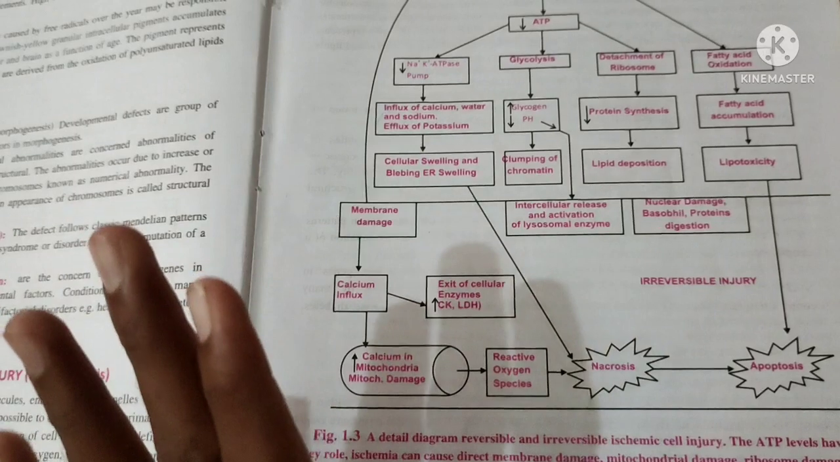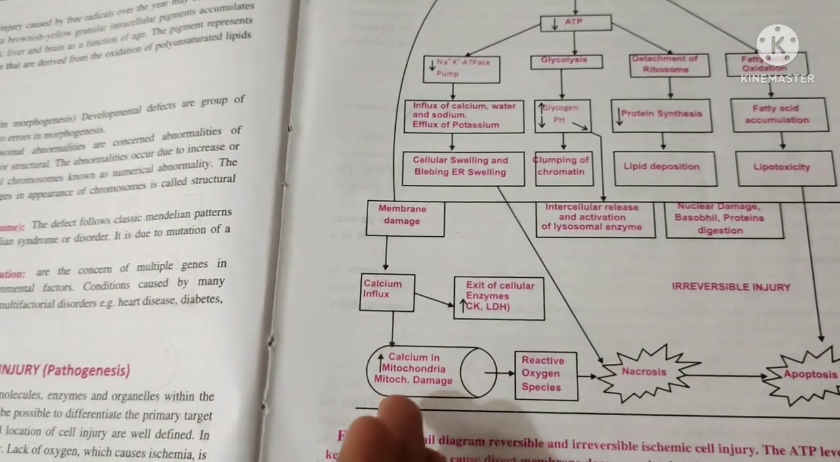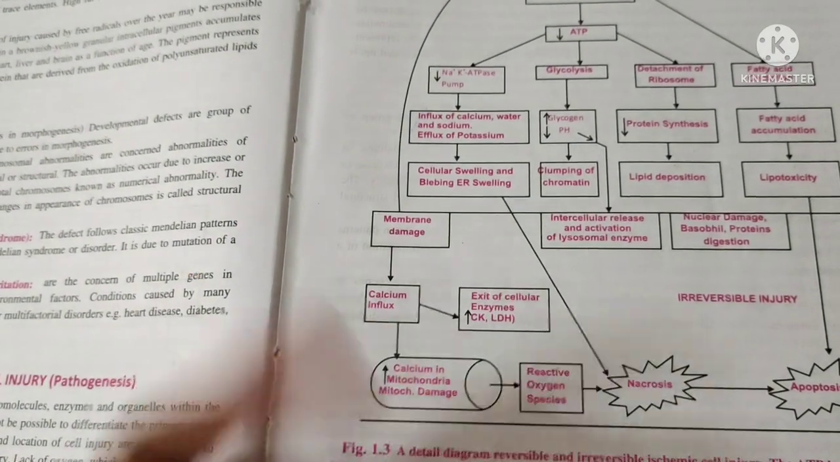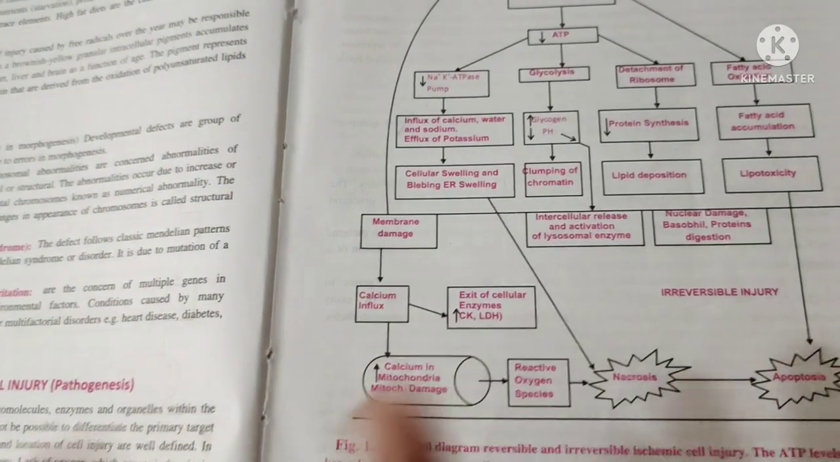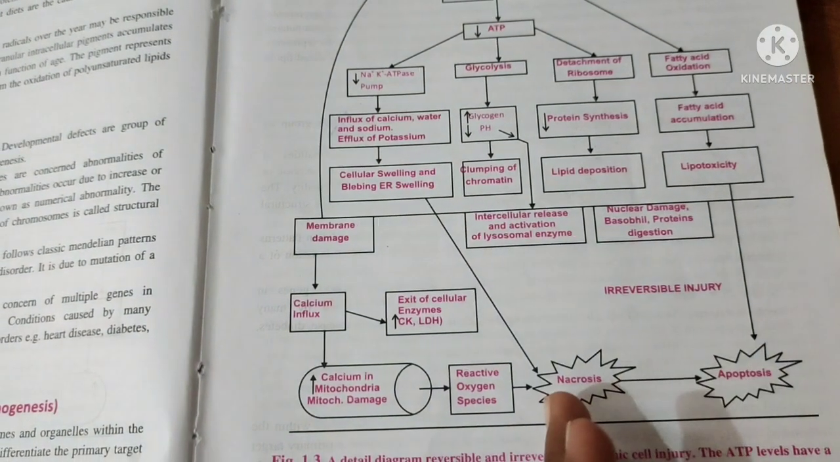Calcium in the mitochondria increases, and that leads to mitochondrial damage, or cell damage. Then inside the cell, many constituents are present. They will react with oxygen species and form free radicals, and that leads to necrosis, then apoptosis. This is the irreversible cell injury.